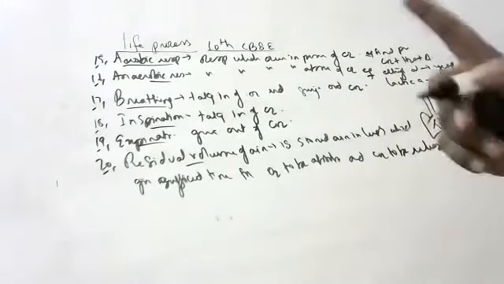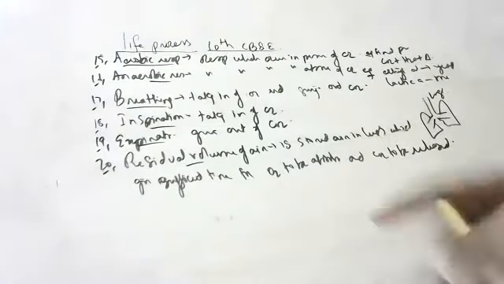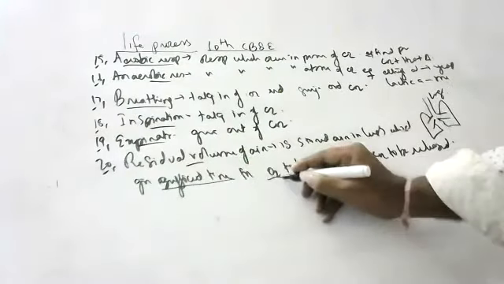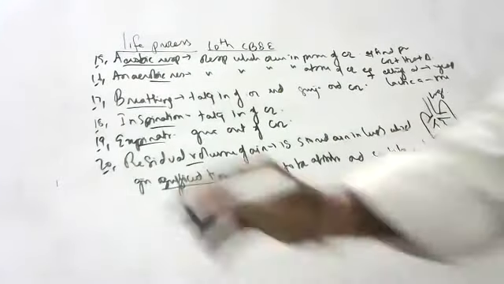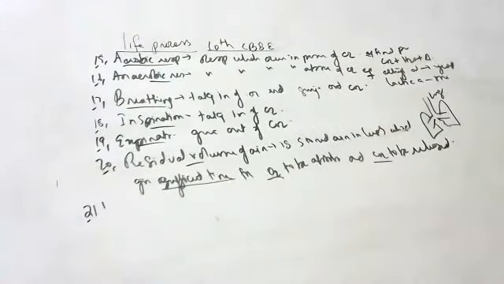Residual volume of air is the stored volume of air, which gives sufficient time, underline sufficient time, for oxygen to be absorbed and CO2 to be released.